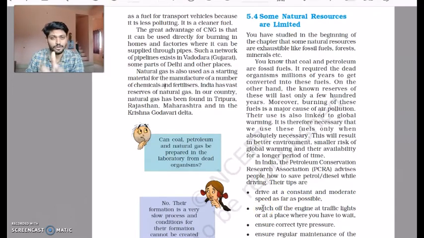Another tip is to switch off your engine at traffic lights. In our city there are no such traffic lights, but in cities where there are traffic lights like Ahmedabad and Mumbai, they advise people to switch off the engine because there might be a duration of maybe a minute or 2 minutes at certain traffic signals. So instead of keeping the engine on and consuming petrol, it is advised to turn off the engine.